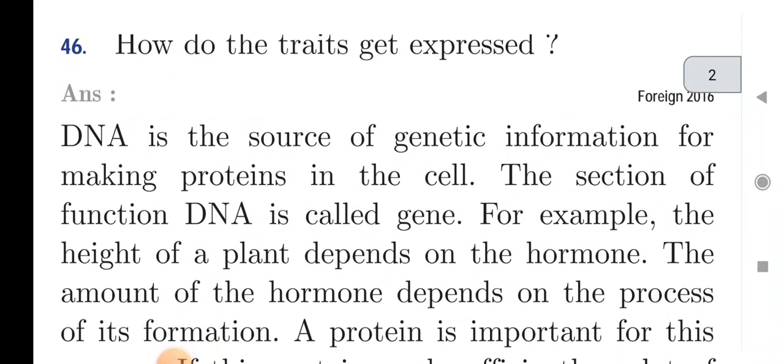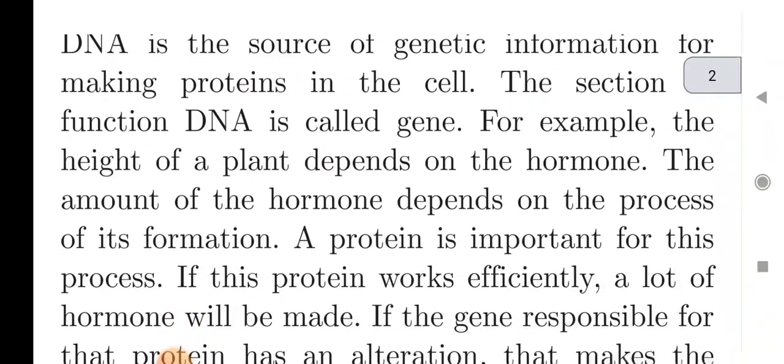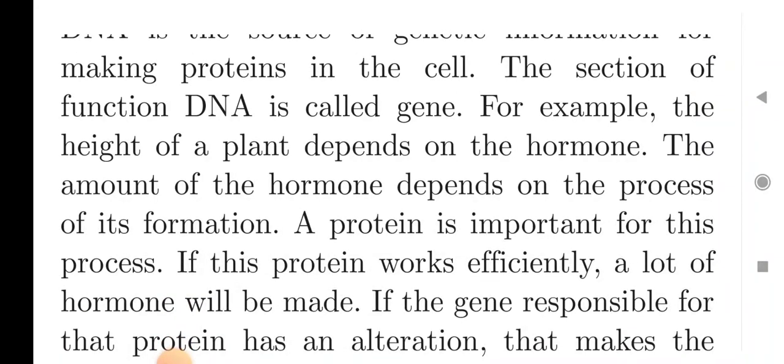Next question: how do traits get expressed? DNA is the source of genetic information for making proteins in the cell. The section of functional DNA is called a gene. For example, the height of a plant depends on a hormone. The amount of hormone depends on the process of its formation. A protein is important for this process.